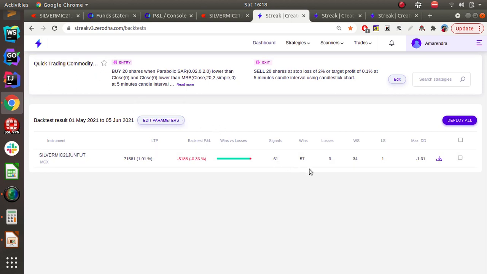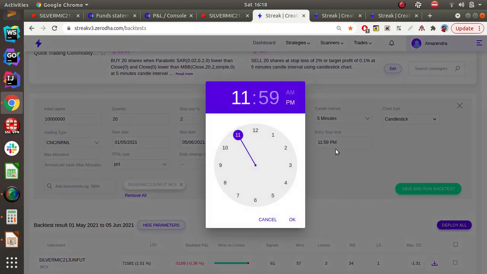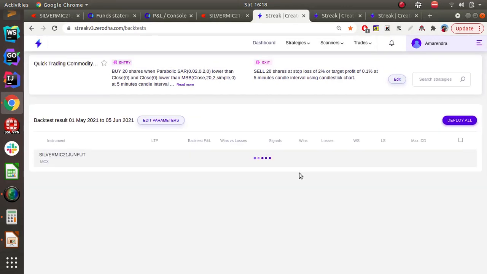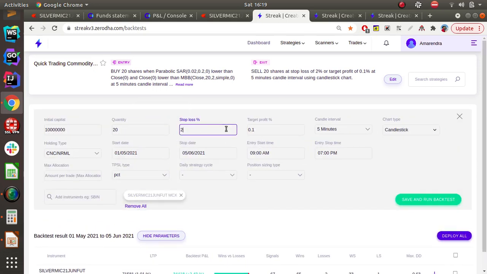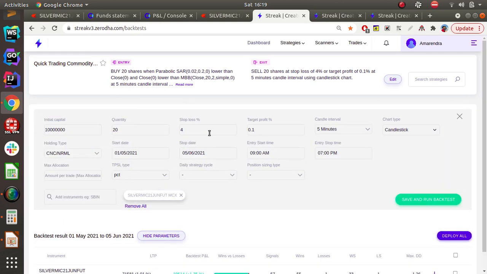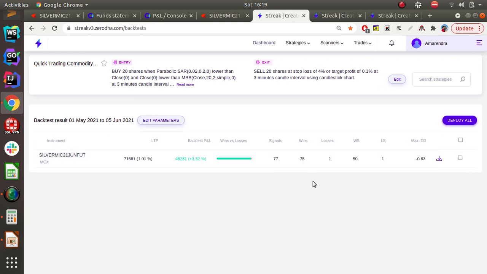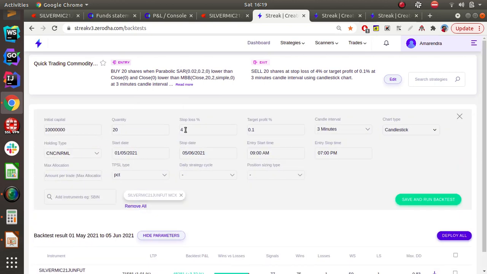Okay, the wins are more, but there are still some losses since the stop loss is huge. So let us adjust time up to 7 o'clock itself, as we discussed previously. Cool. There are 67 signals, 65 are success and 2 losses. Let us give more 4. Okay, let us select 3 minutes candle and see. Cool. So this is like 48,000, 77 signals came, 75 are wins.